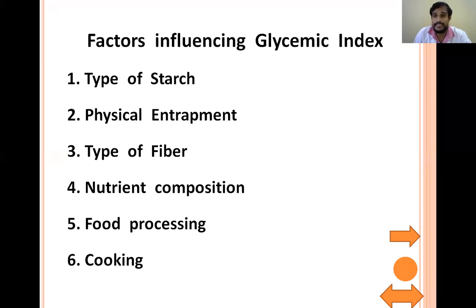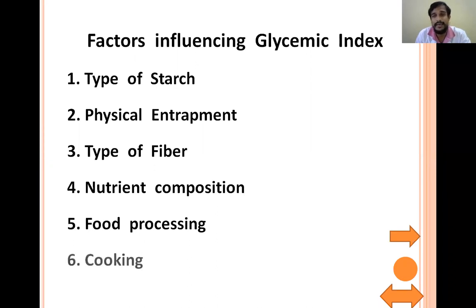So if more fats and proteins are present, there will be delayed gastric emptying. So in that case, there will be a difference in the digestion and absorption of the food. Similarly, in case of food processing, there will be breakdown of the food material. So it makes the digestion easy. So there will be easier digestion and absorption.